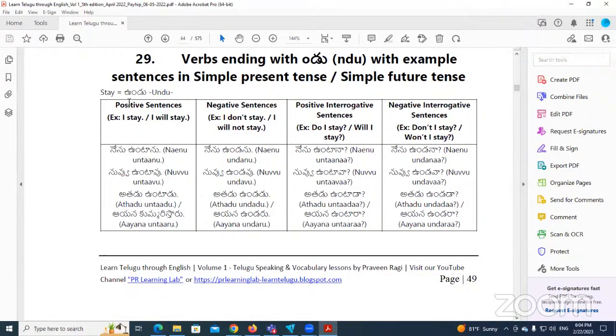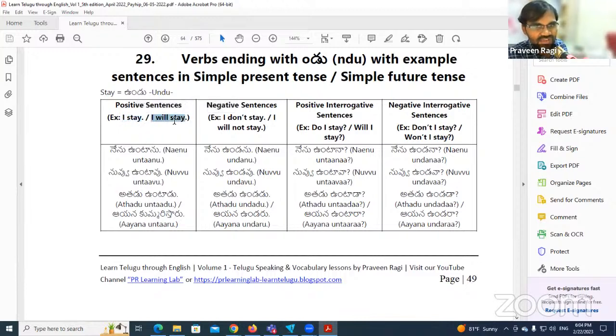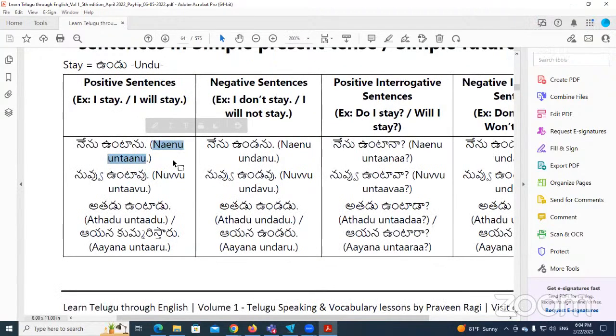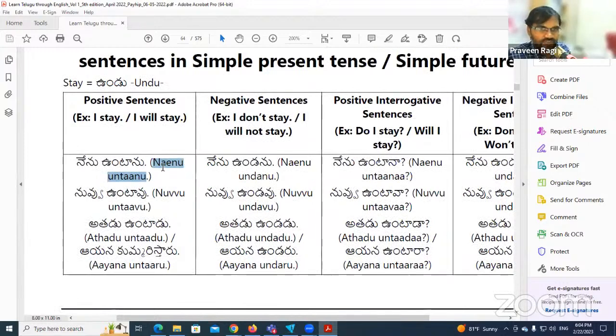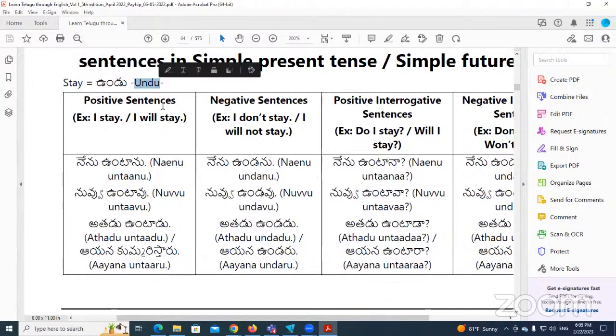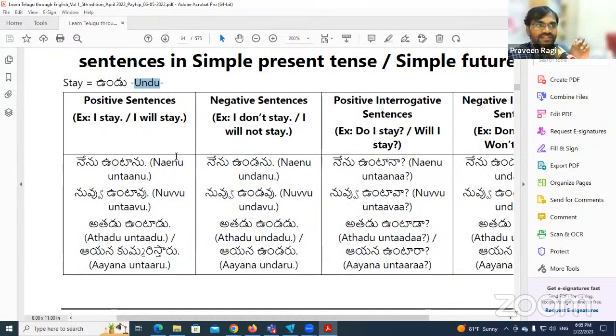So undu, that is stay. If I want to say in Telugu, for example, I stay or I will stay. Can you read this one, Andy? నేను ఉంటాను. Okay, నేను ఉంటాను. So carefully observe. This is the verb in base form, undu. Also, it can be used in imperative form. Some verbs sound the same in imperative and base form. This verb belongs to that category, same form.